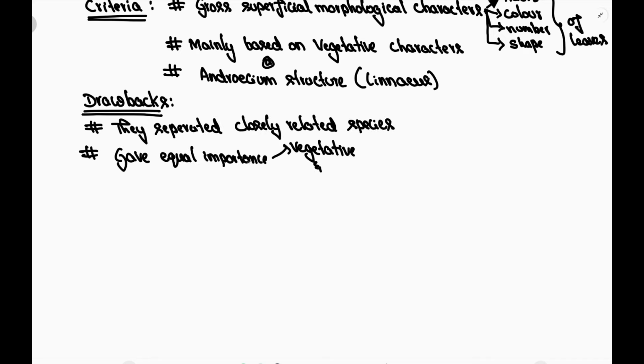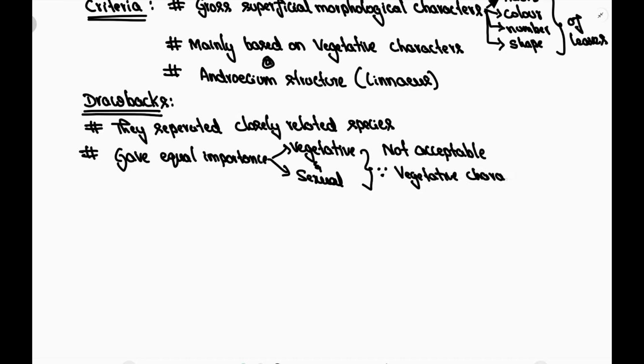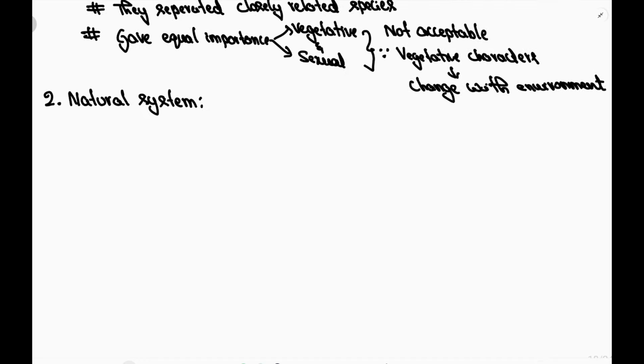Since it mainly considers morphological characters, it has separated closely related species. And it gave equal importance to vegetative characters and sexual characters, which is not acceptable because vegetative characters tend to change with the change in environment. For example, a plant growing in a temperate region may have different leaves. The same plant, if it grows in a polar region, will have different types of leaves. So we cannot consider vegetative characters for classification because they tend to change.